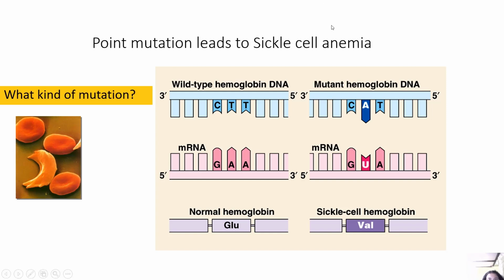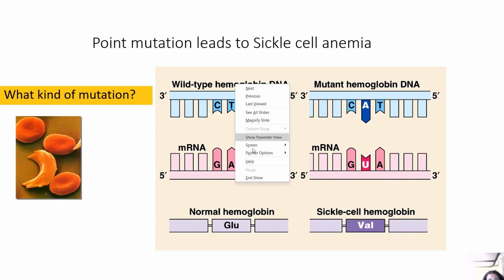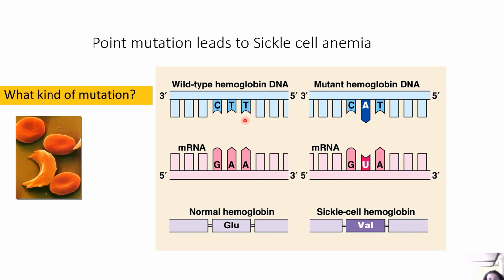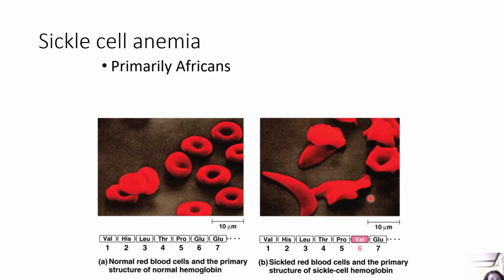So, what is the kind of mutation? If you see, this is the wild type hemoglobin DNA, right? This is CTT, and the mutant hemoglobin DNA has CAT, cytosine adenine thymine. So, the mRNA for the wild type sequence will be guanine, adenine, while for the mutant will be guanine, uracil, adenine. So, the normal hemoglobin will have this amino acid, while the sickle cell hemoglobin will have valine. Okay, this is a missense mutation.